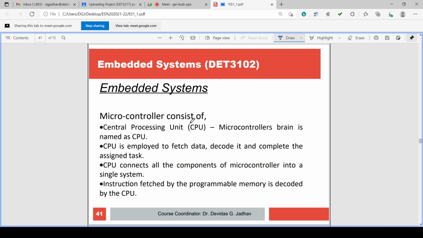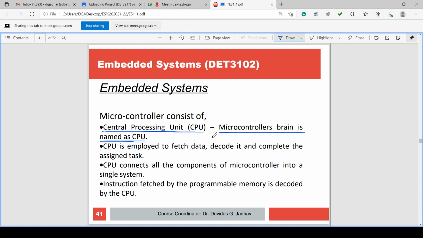It consists of a central processing unit, CPU. The microcontroller's brain is named as CPU. So the central processing unit is nothing but the brain of the microcontroller.